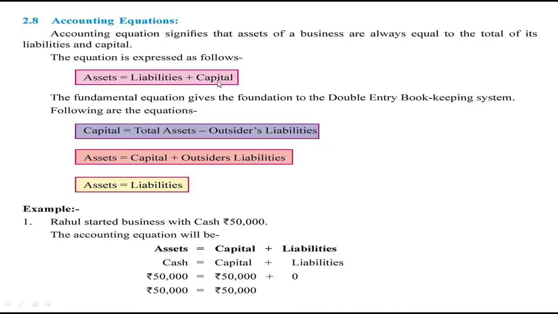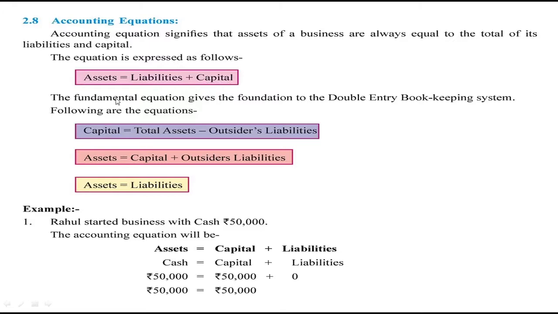And capital is also the liability because the businessman invests the capital from his personal assets and he is the owner of the business, but he keeps his business and personal accounts separate. So that is why capital is the liability.